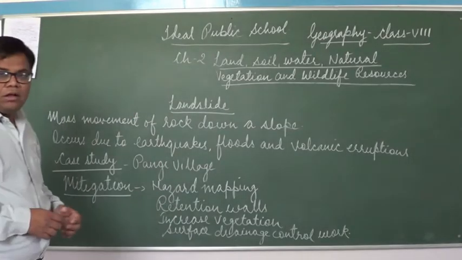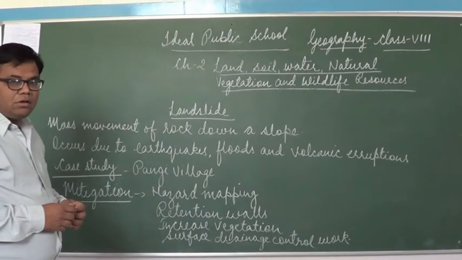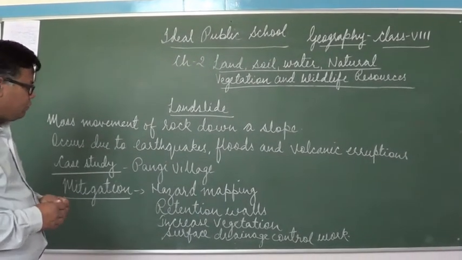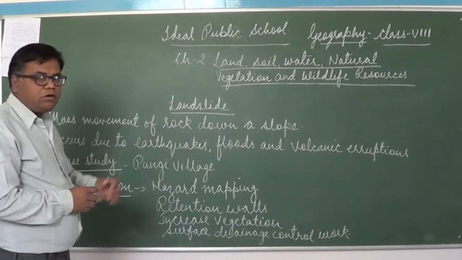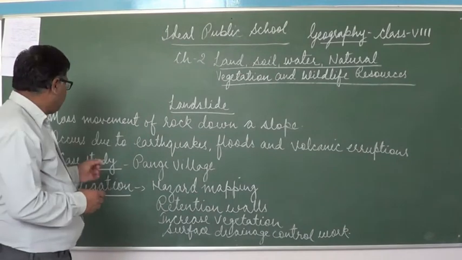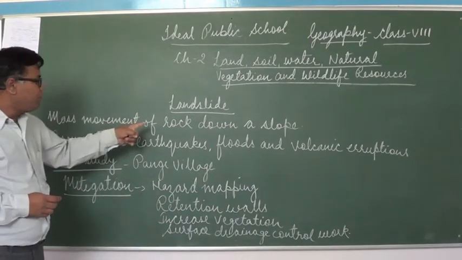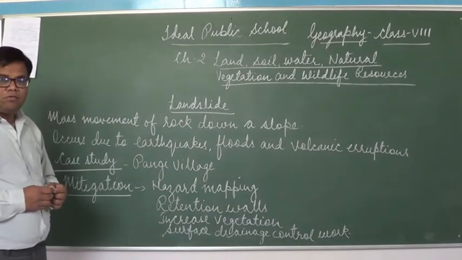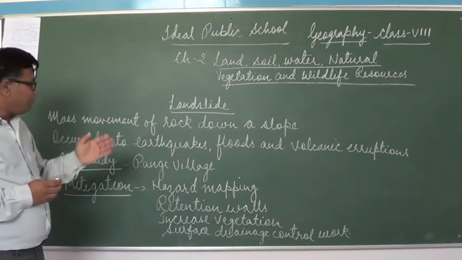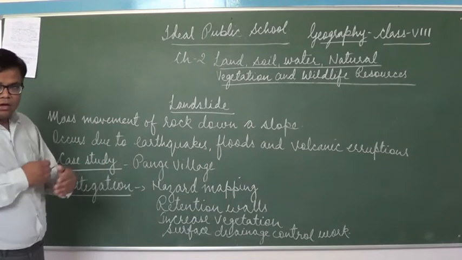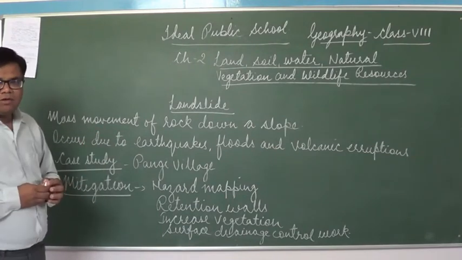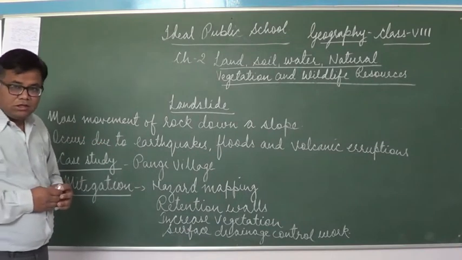Landslide. Landslide is another serious threat to our land as a resource. Now children, what do you mean by landslide? Landslide is a mass movement of rock down a slope. When a large piece of rock rolls down a slope, that is known as landslide, and it is very dangerous.